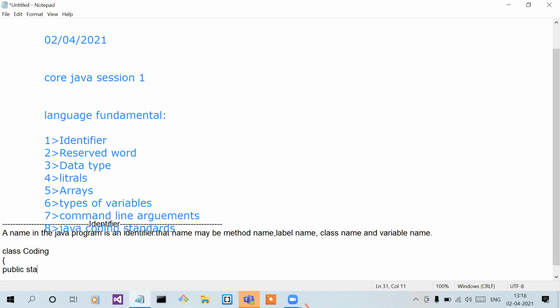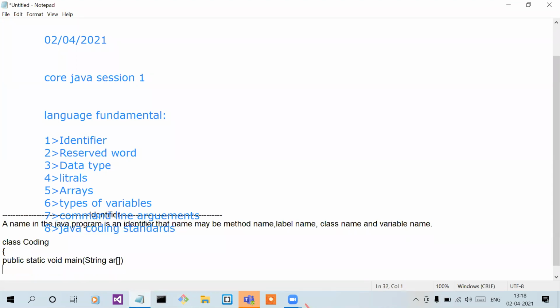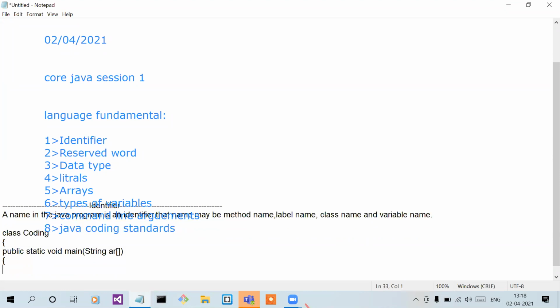Public static void main, String, and then some array name, for example, AR. I'm going to take one variable name, for example int y, and initialize it to some value like 20.